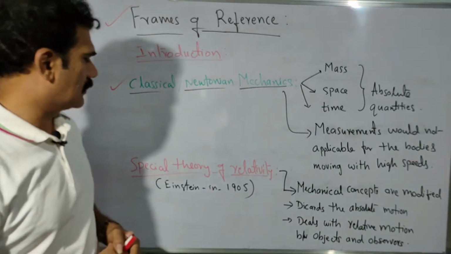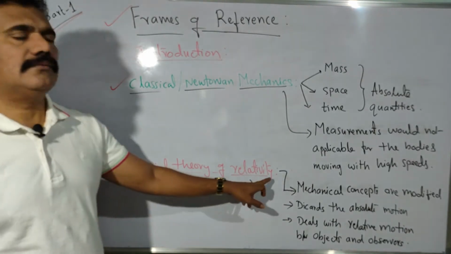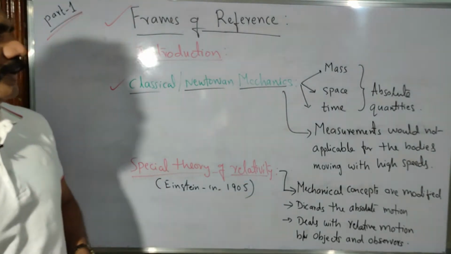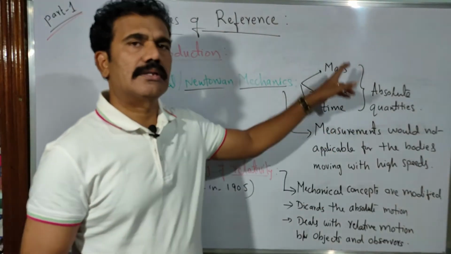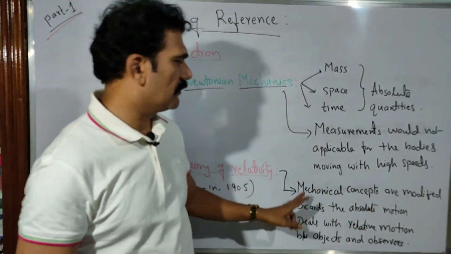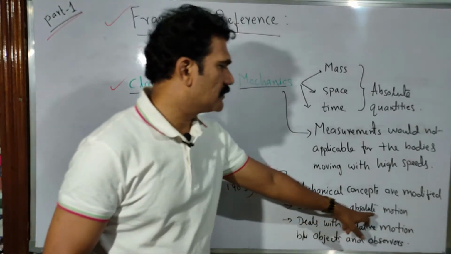Those corrections were made by Einstein in 1905 in his special theory of relativity. According to it, the mechanical concepts discussed in Newtonian mechanics are slightly modified, and it discards absolute motion.